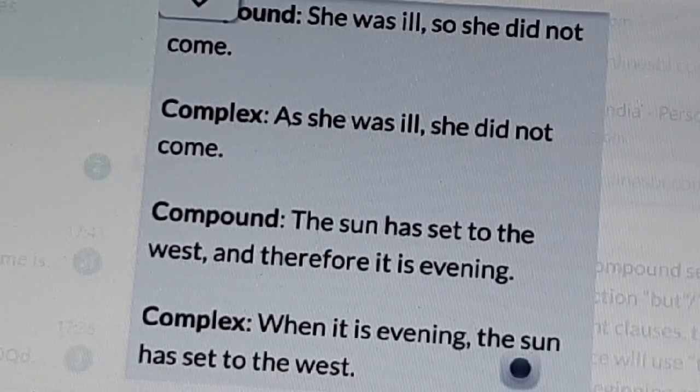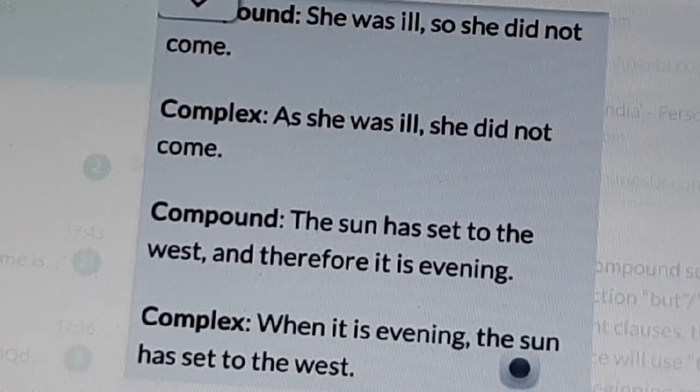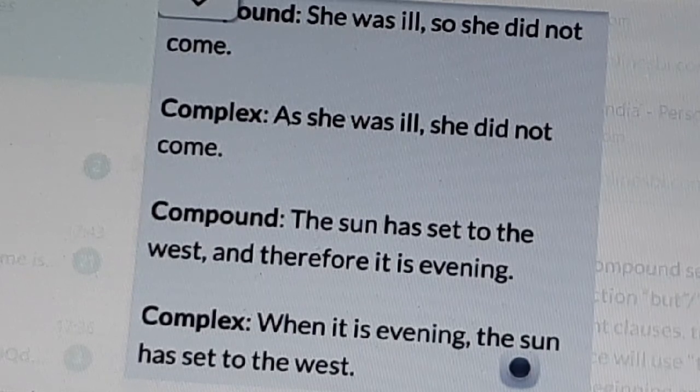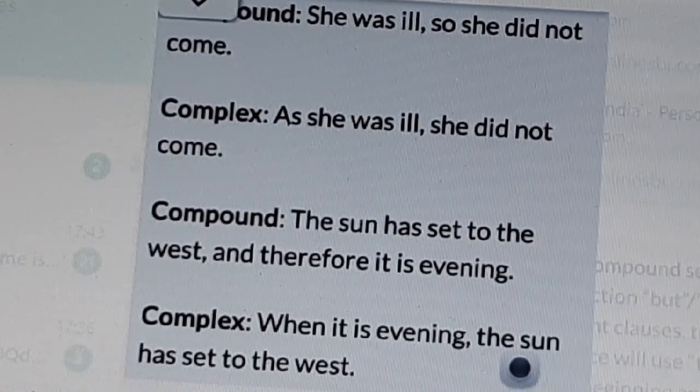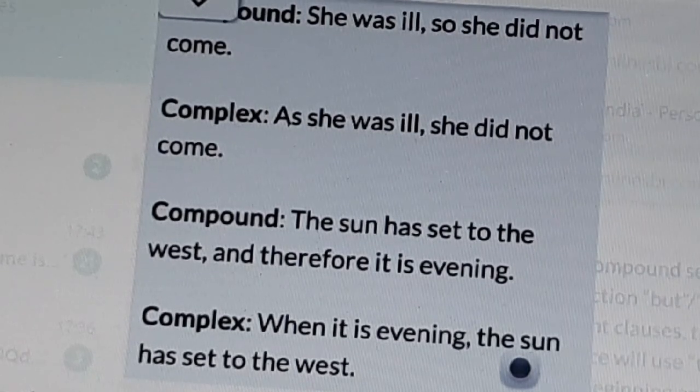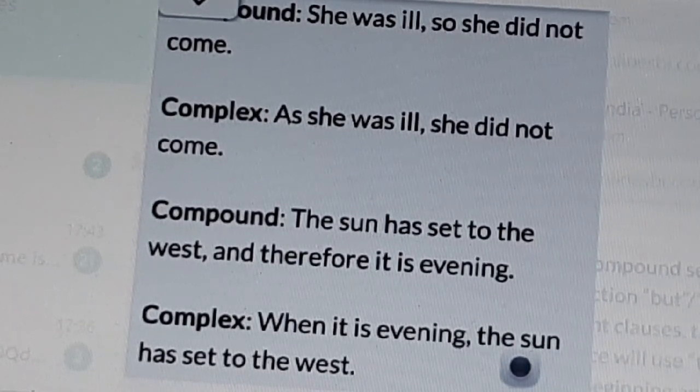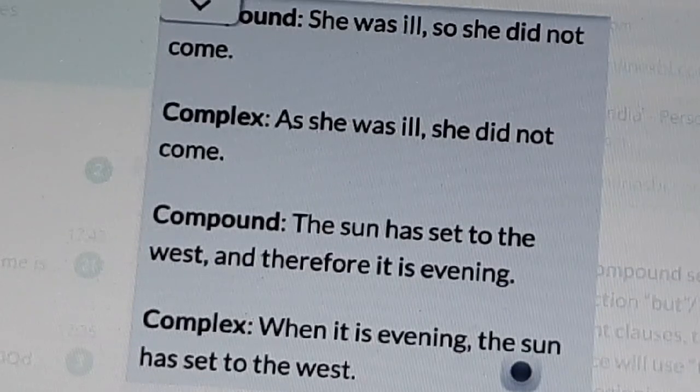Instead of "and", we are using "when" in complex sentence. When it is evening, the sun has set to the west. Instead of "and", we are using here "when".